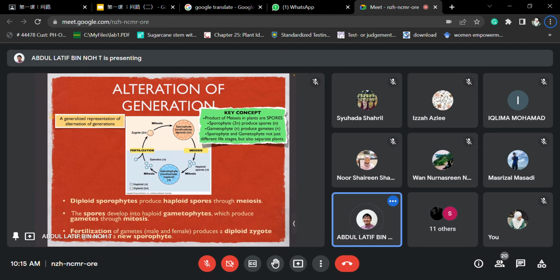Alright, due to the genetic pools, we can see it is not like the previous generation. This new generation sometimes we can see is taller, looks taller, looks fairer. That's why sometimes we ask, oh, is this Malay or mixed and so on.